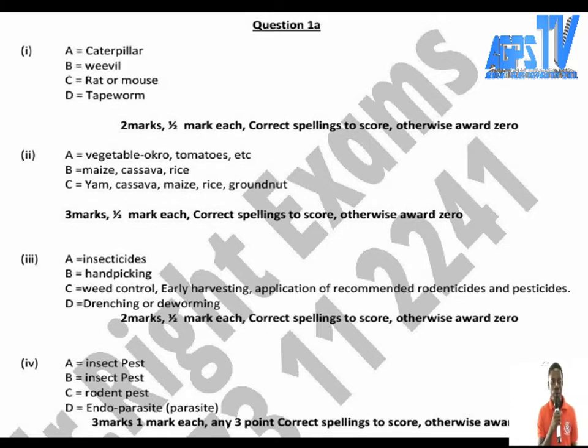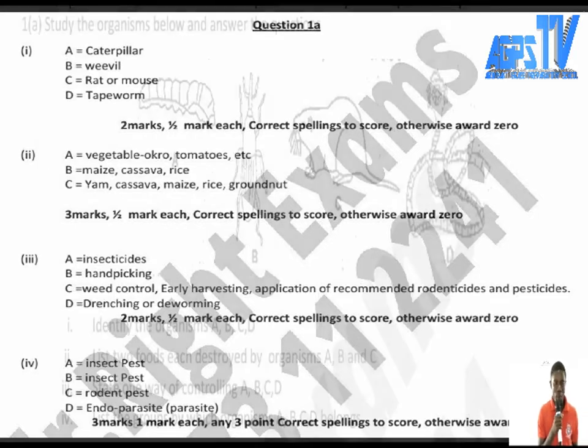Organism B is weevil. Organism C is rat or mouse. If you write rat, they will mark you. If you also write mouse, they will also mark you. And the last one is tapeworm. The last organism is tapeworm. And if you're able to write with the correct spelling, you get your 2.5 marks. It is very important.